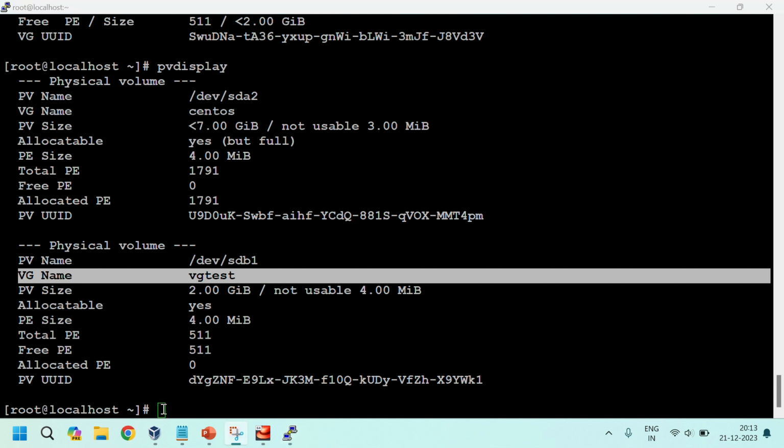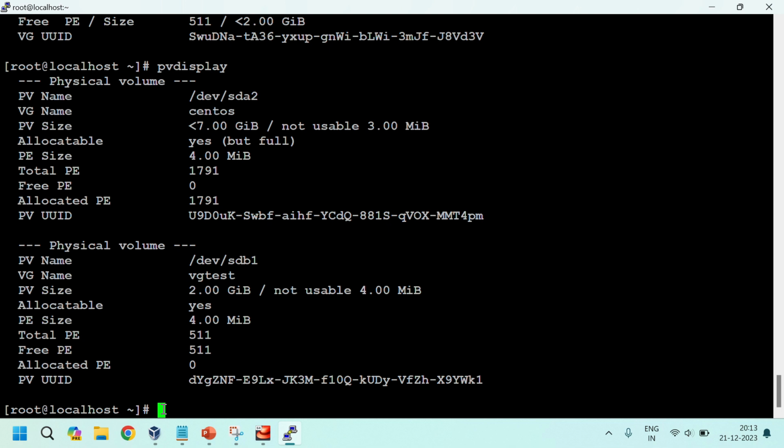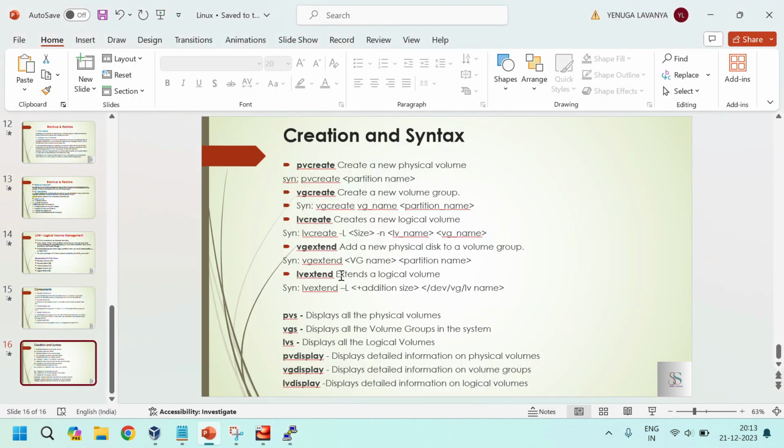Now we can create the LV part. This VG is ready for us, then we can create the logical volume. The syntax for the logical volume is lvcreate -L size -n lvname vgname.